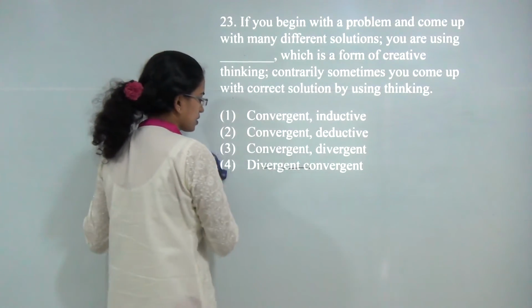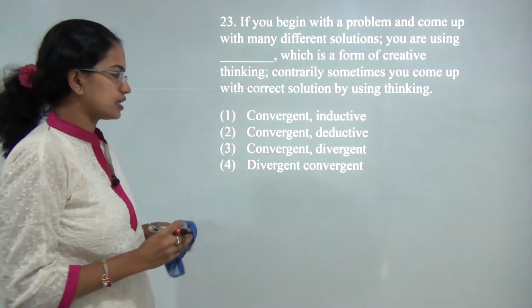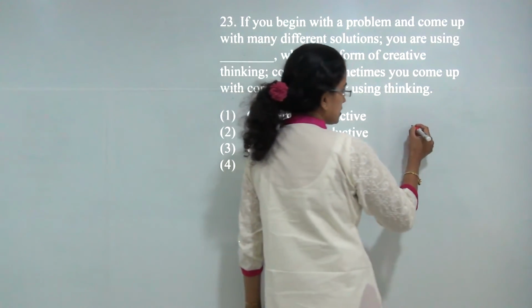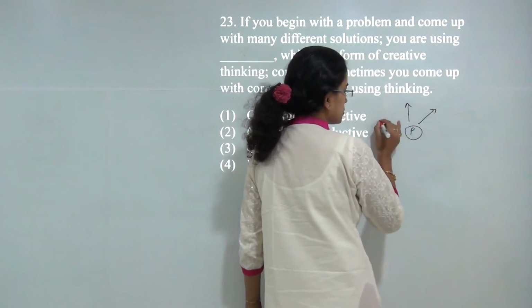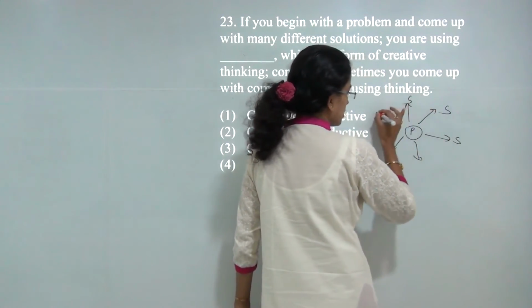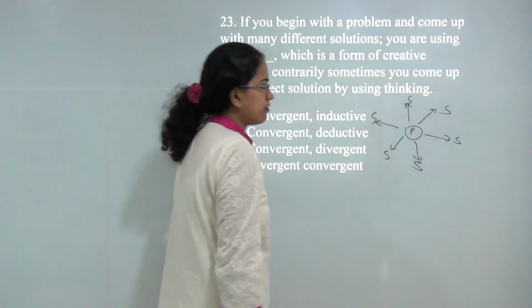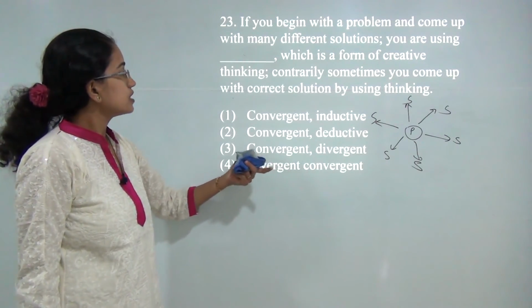Then next, you have to understand what is convergent thinking and what is divergent thinking. Convergent thinking means if I have a problem and I come up with multiple solutions. So these are all the solutions that I have. This is what is convergent. This is what is divergent.